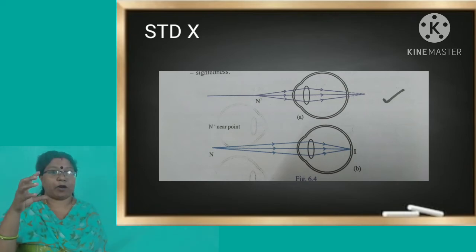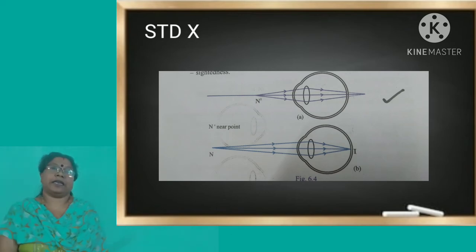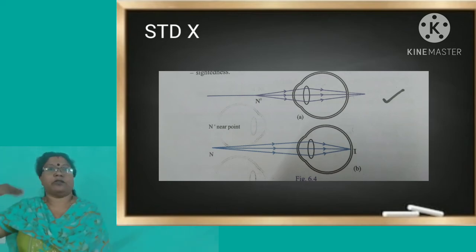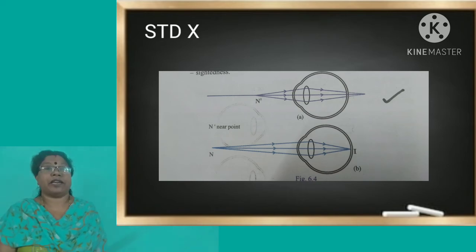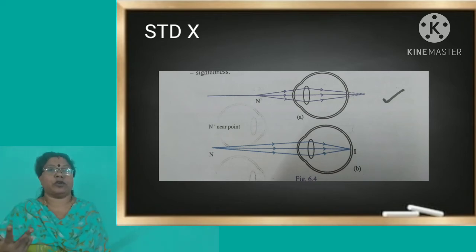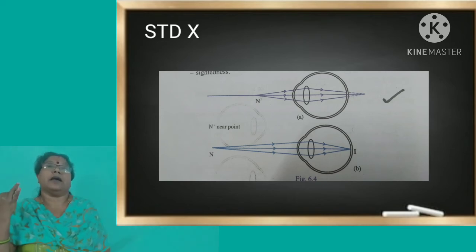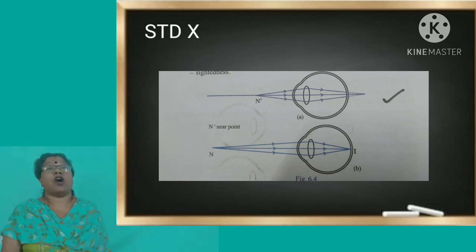The size of the eyeball becomes smaller. So what happens? The image will be formed behind the retina. Or else the power of the lens may have decreased. As the power of the lens decreases, the image formation will be away from the lens. So the defect known as hypermetropia is due to two reasons. Either the size of the eyeball may have decreased or the focal length may have decreased. In these two cases, the image of nearby objects will be formed behind the retina.